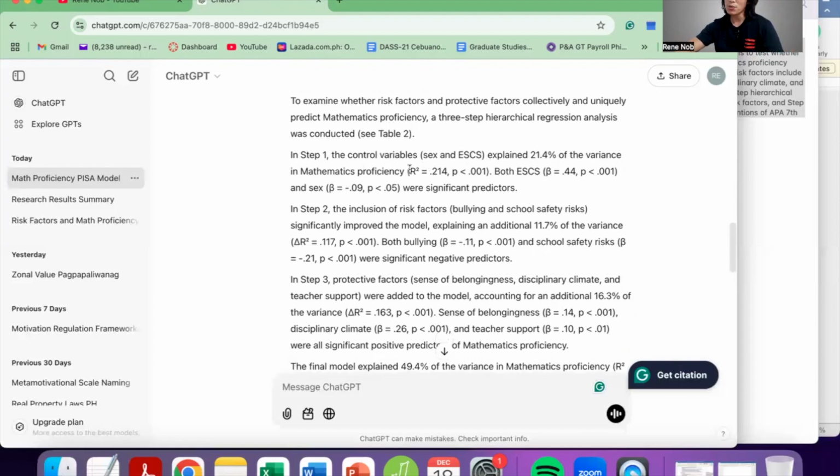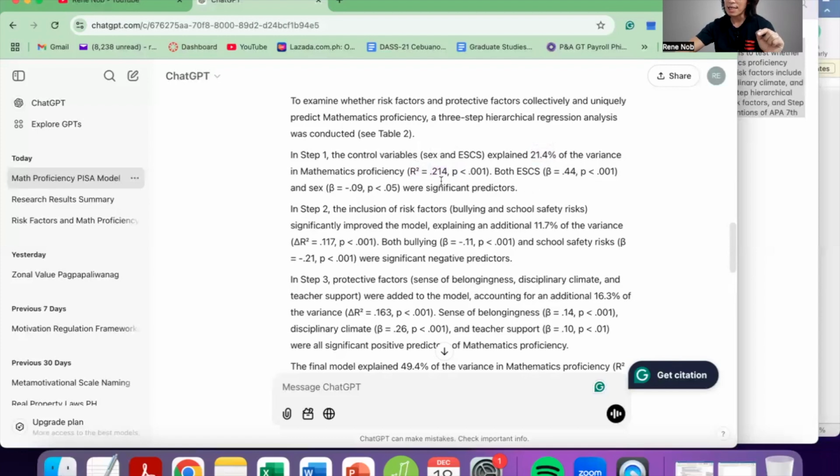In step 1, control variables explained 21.4% of the variance in mathematics proficiency. Okay, but in here, instead of the F statistic, they're reporting the actual R squared. But I think that this is redundant with this. So normally I report the F ratio instead of the measure of the variance.